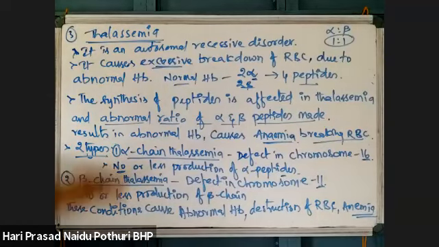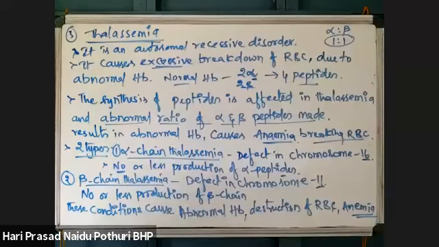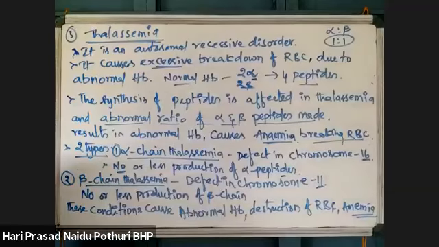Okay? Note down these points. After that, I will give you a sentence. No excess chains. Excess chains will not be produced at any cost.